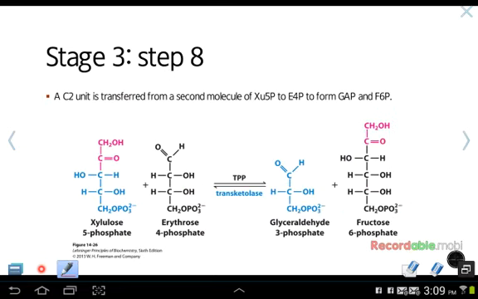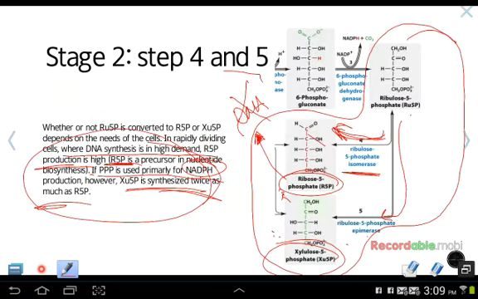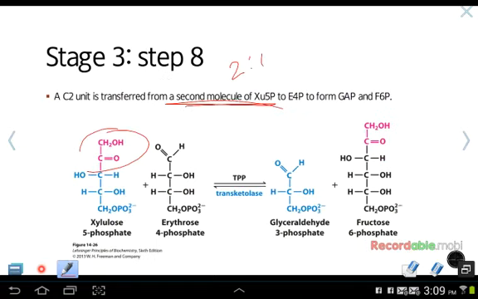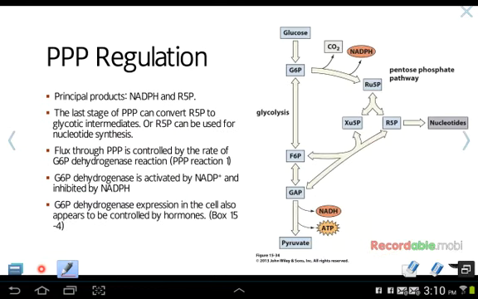In step 8, a C2 unit of a second molecule of Xu5P, so this is sort of why we need that 2-to-1 ratio of the Xu5P versus the R5P that we saw here. So another C2 is transferred to erythrose 4-phosphate, which gives us another molecule of GAP and another molecule of fructose 6-phosphate. So in the end, our principal products of PPP are NADPH and R5P.